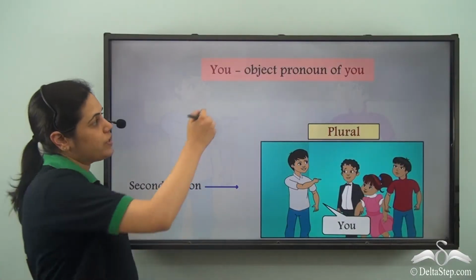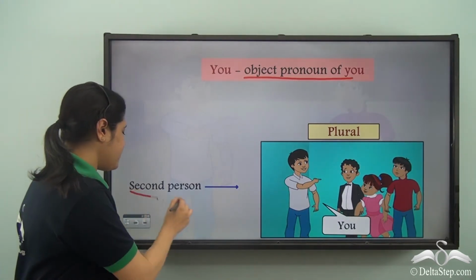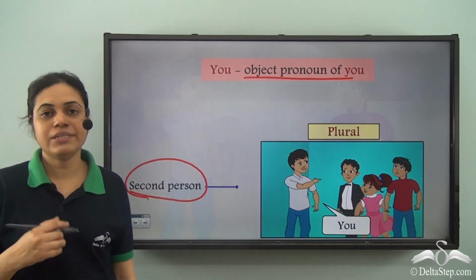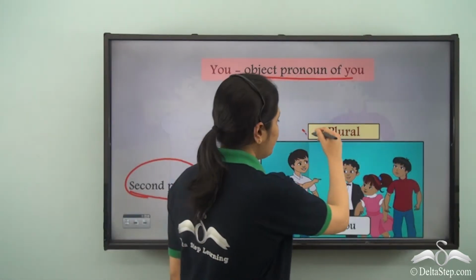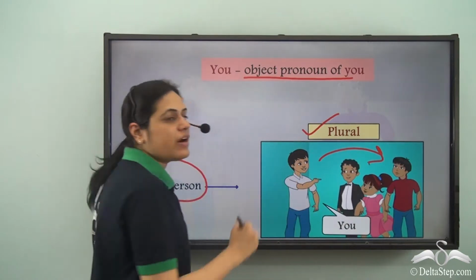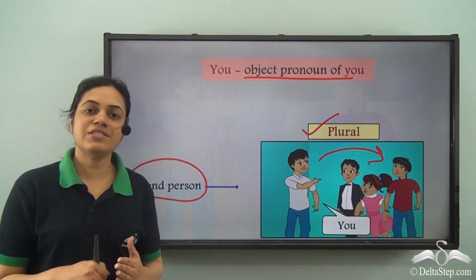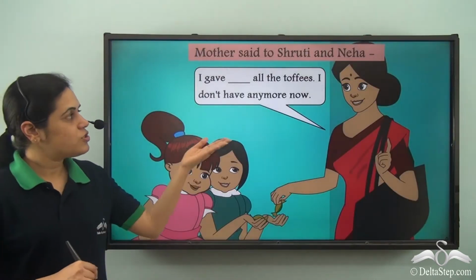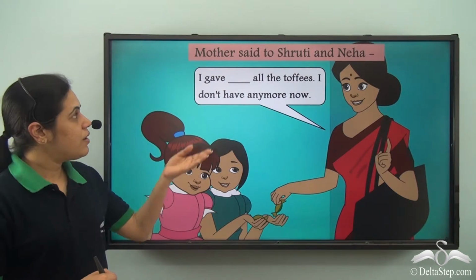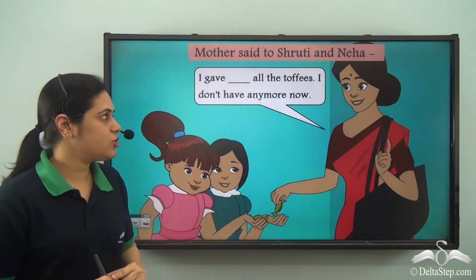So, you is the object pronoun of you. That is, when we are referring to second person, that is the people we are speaking to, and plural, that is more than one person, we use you in the object as well as the subject position. So can you fill in the blank now? Mother said to Shruti and Neha, I gave them all the toffees.